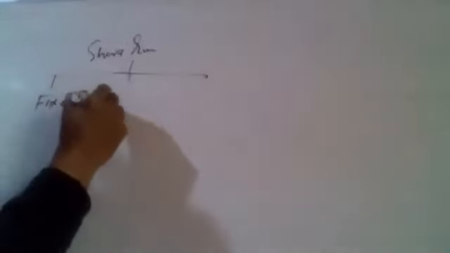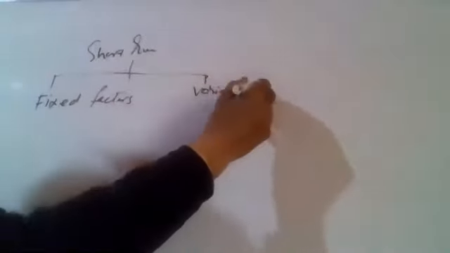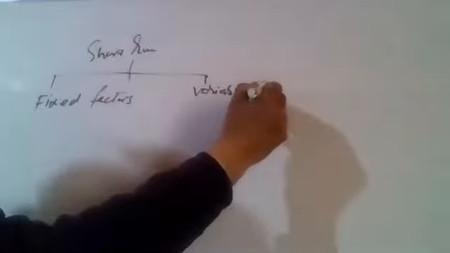We have short run. In the short run, we have two types of factors, fixed factors and variable factors. For fixed factors, we pay fixed costs.